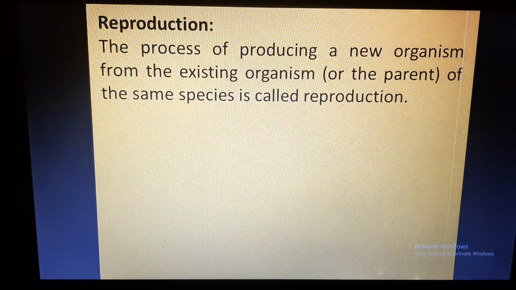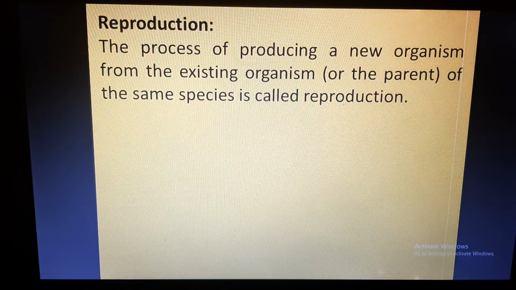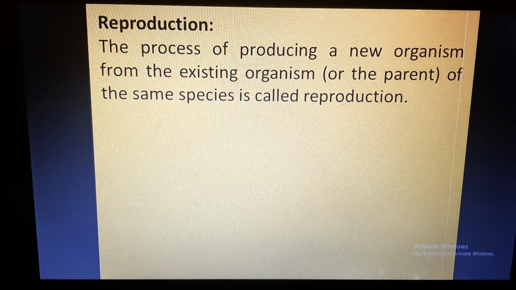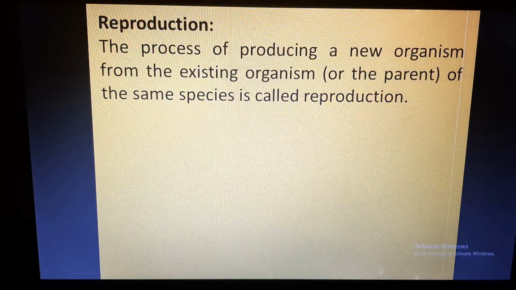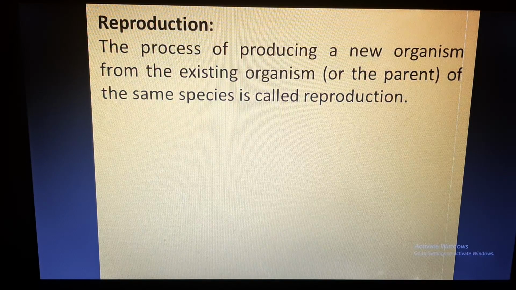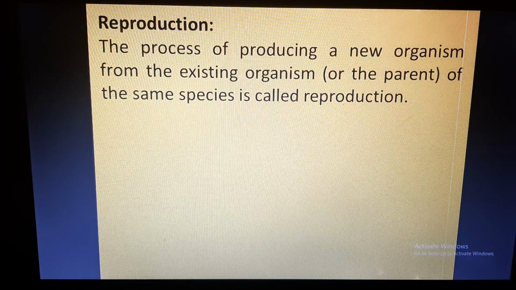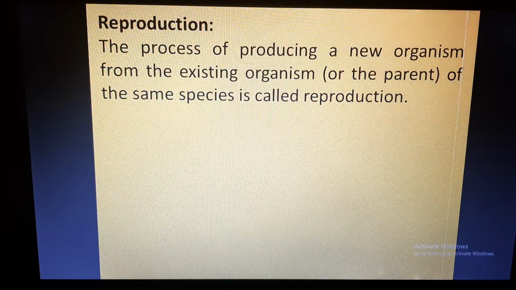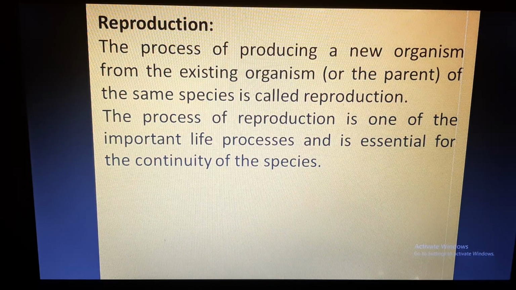First of all, we should know what is reproduction. The process of producing a new organism from the existing organism, which is also called a parent, of the same species, is called reproduction. As the name also suggests, re means again and production means to produce. So reproduction means to produce again, right? The existing organism, the parent, produces a new organism of its own kind. So reproduction plays a very important role in the continuity of the species, right?